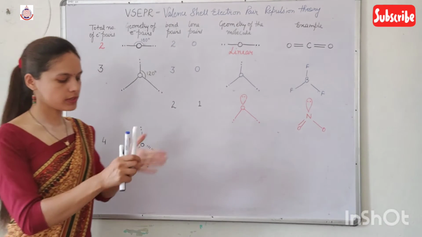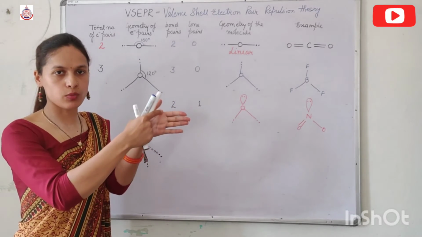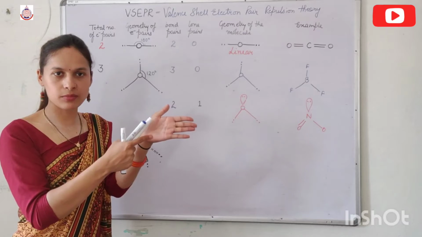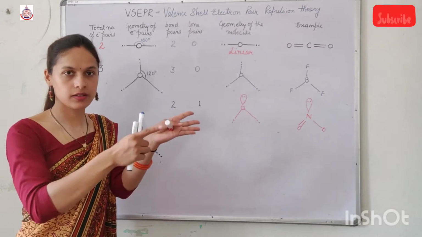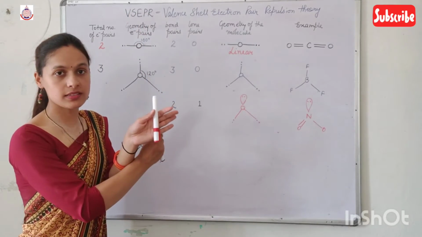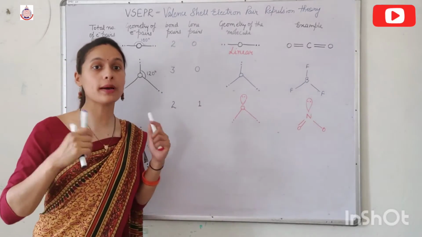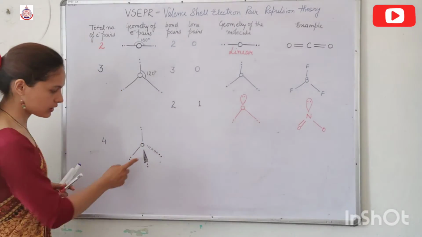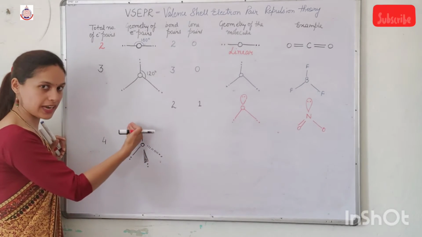Means suppose here I have a central atom. So one atom is like this, another atom is like this, but one atom is outside, means towards you, and the another atom is backward. Not opposite but backward. So this is outside the board, and this one is inside the board.